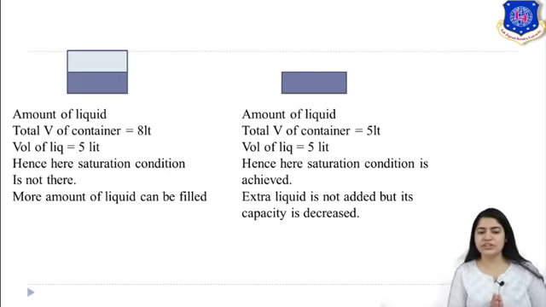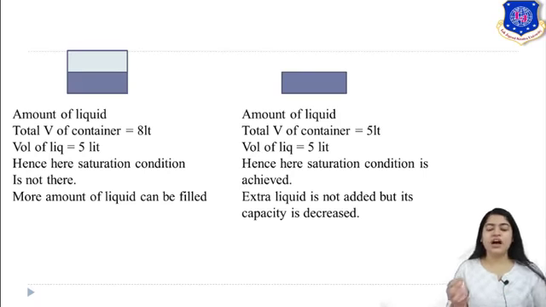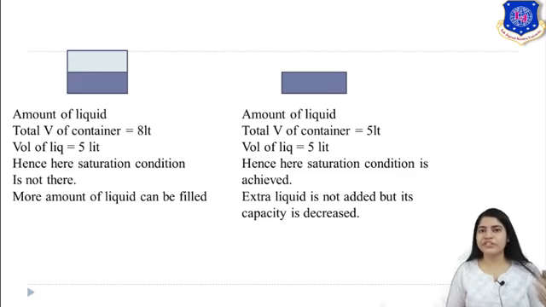Okay, so first condition is what? The amount of liquid is suggested by your dark shaded part. The total volume of container is what here? 8 liter. Now the volume of liquid which is present is how much? 5 liter. So here saturation condition is not there because your container can still hold some amount of liquid. 3 liter can also be taken here. So more liquid can be filled, hence it is not the condition of saturation.